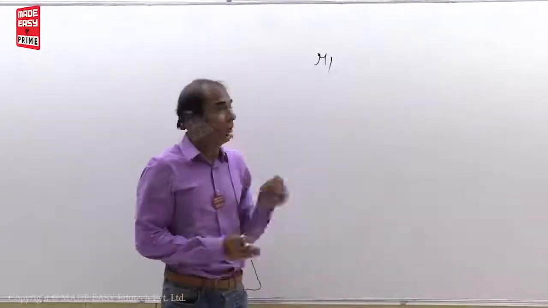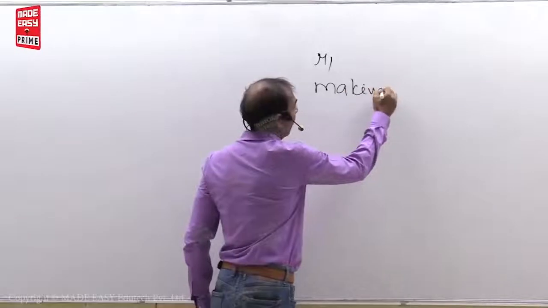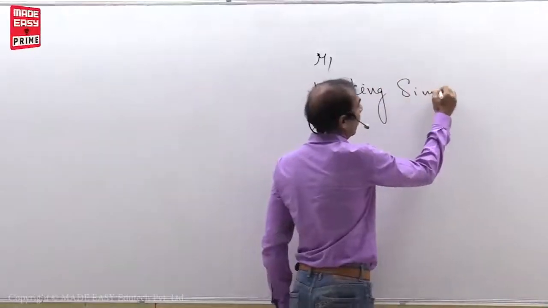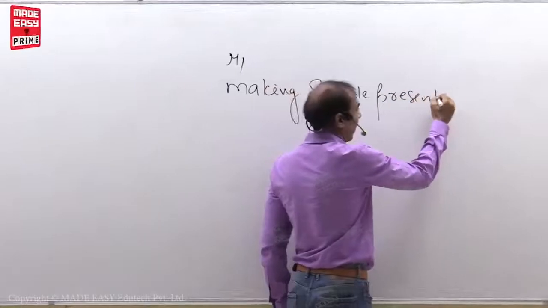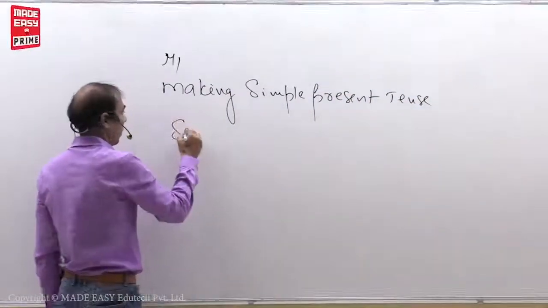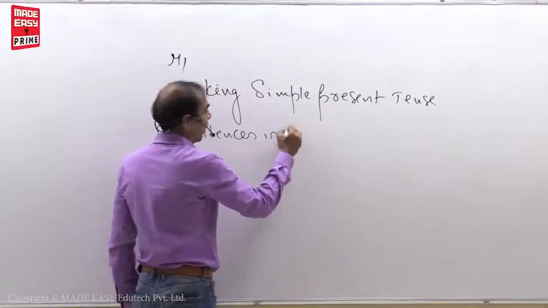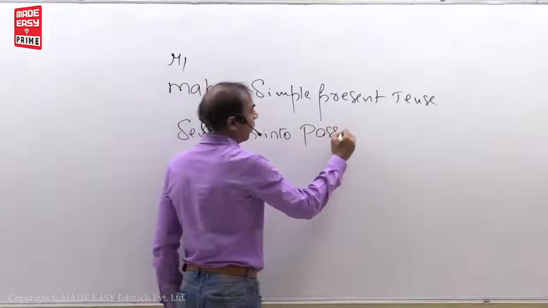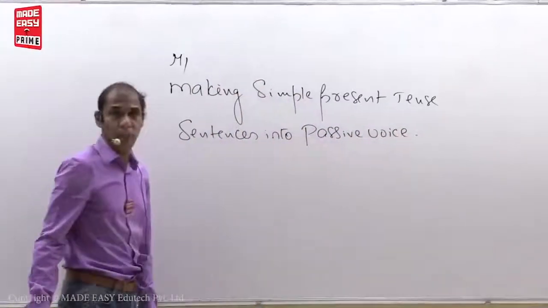So model number one. What is model number one? Making simple present tense sentences into passive voice.